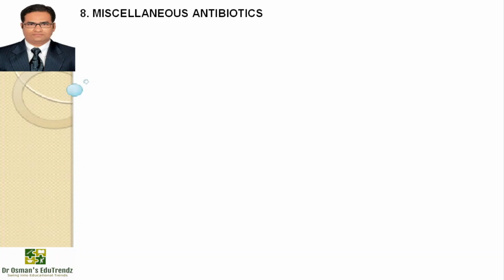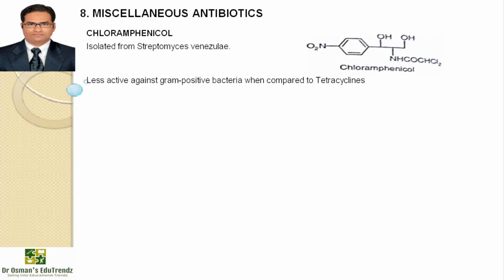Now moving on to the last class, miscellaneous antibiotics, we have the example chloramphenicol. It is isolated from Streptomyces venezuelae and the structure is on the screen. It is less active against gram-positive bacteria when compared to tetracyclines. Chloramphenicol possesses 2 chiral carbon atoms in the acylamido propane diol chain. Biological activity resides almost exclusively in the D-threo isomer. The L-threo and D- and L-erythro isomers are virtually inactive.